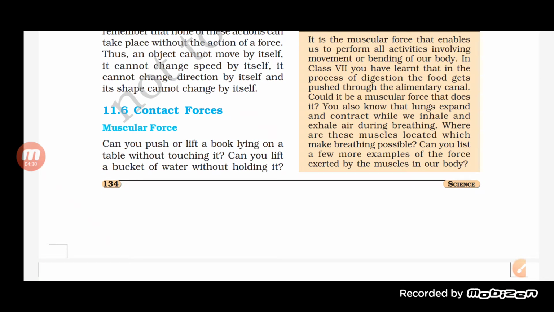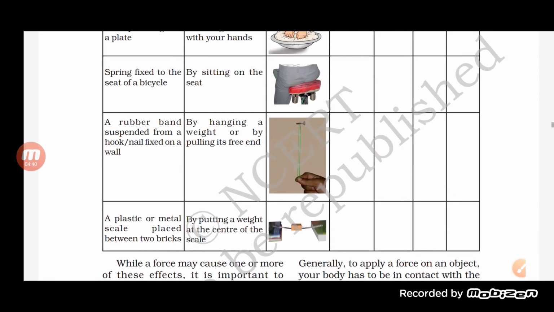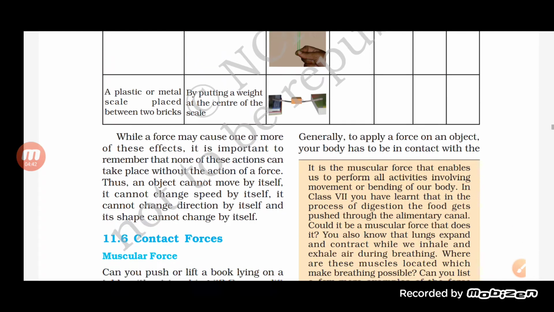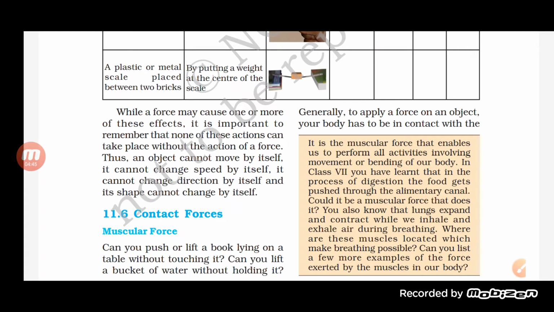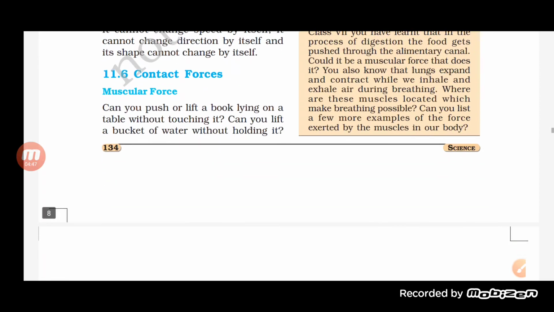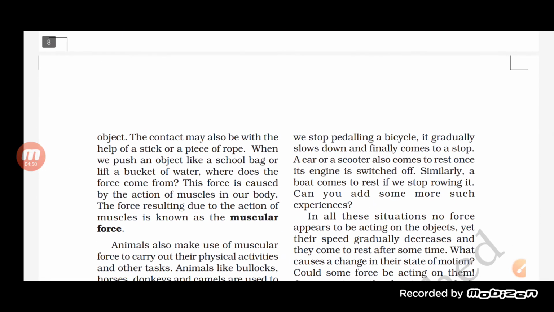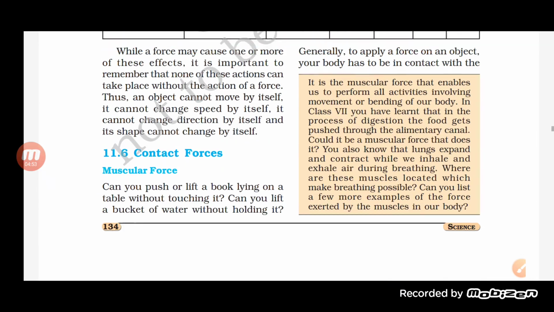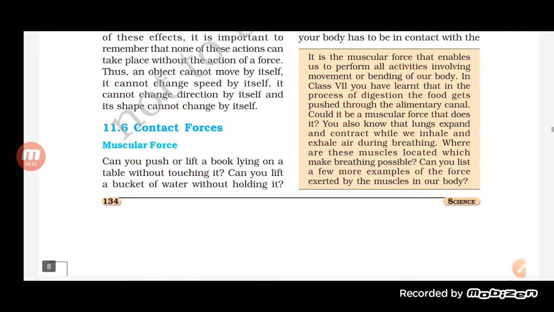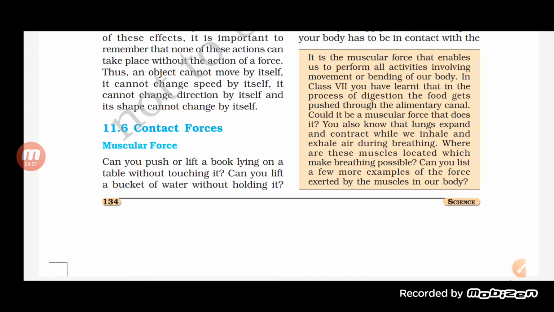Can you push or lift a book lying on a table without touching it? Can you lift a bucket of water without holding it? Generally, to apply a force on an object, your body has to be in contact with the object. Now let us see here. If we talk about the muscular force, the muscular force is the force which is applied by the muscles. We call it a muscular force.